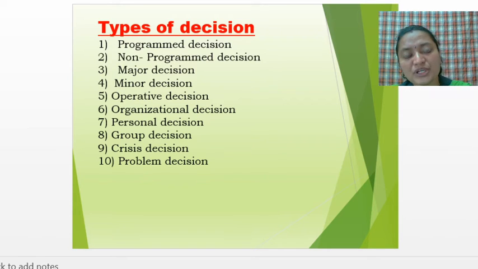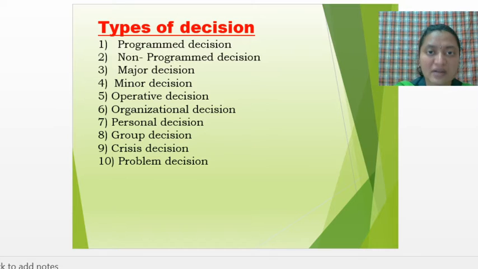What do you mean by operations? Operations means conducting day-to-day activities or day-to-day operations of the business. That is called an operative decision. Day-to-day operations or day-to-day activities means what? Daily, what activities should be undertaken in the organization. Okay, that decision has to be taken. That is operative decision. Then the next one is organizational decision.